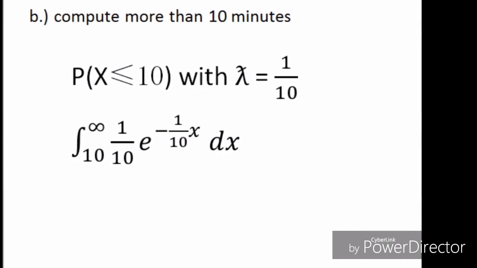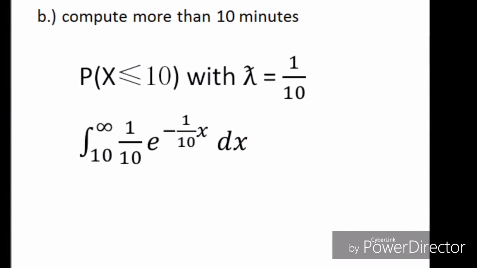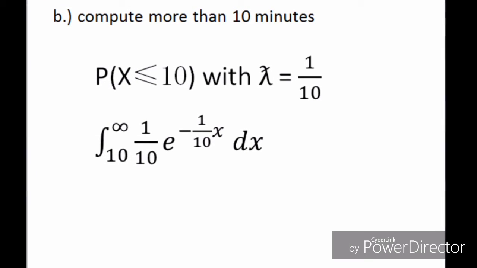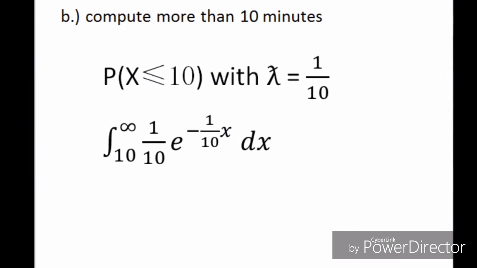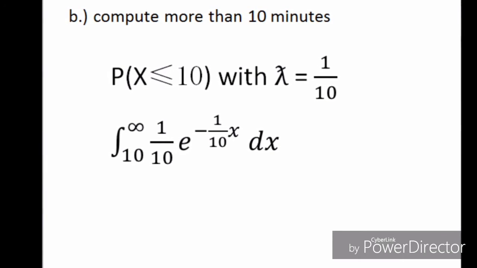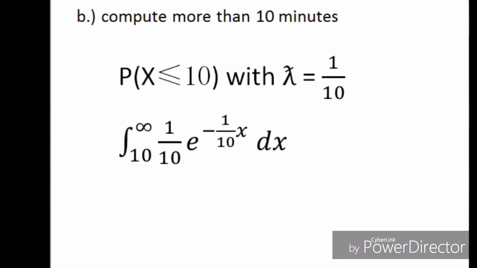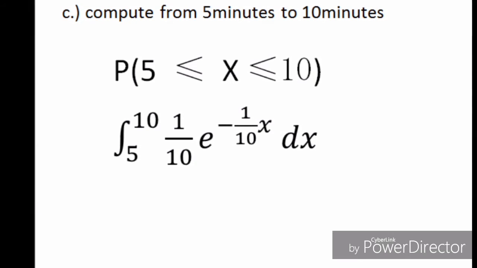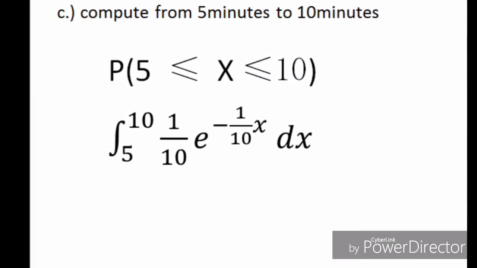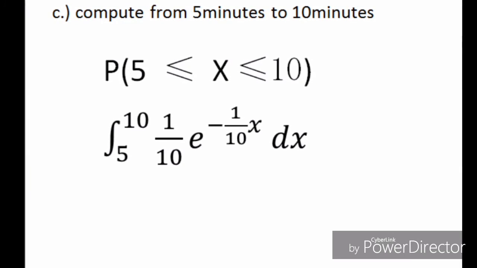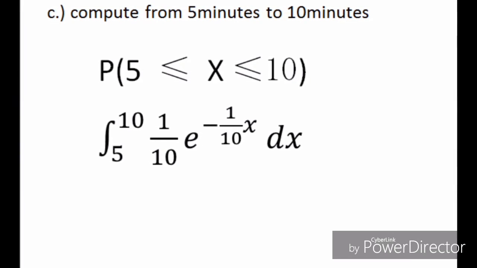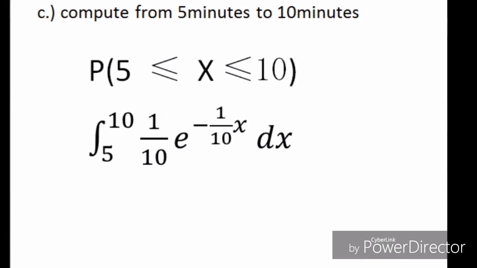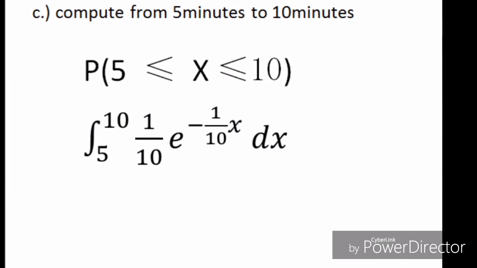Our result is 0.3934. And if we compute more than 10 minutes, we have the probability of X greater than or equal to 10 with lambda equal to 1 over 10. So we have the integration of 1 over 10 e to the negative 1 over 10 x dx evaluated from 10 to infinity. Third, if we compute from 5 minutes to 10 minutes, we have the probability of X between 5 and 10, which is the integration of 1 over 10 e to the negative 1 over 10 x dx evaluated from 5